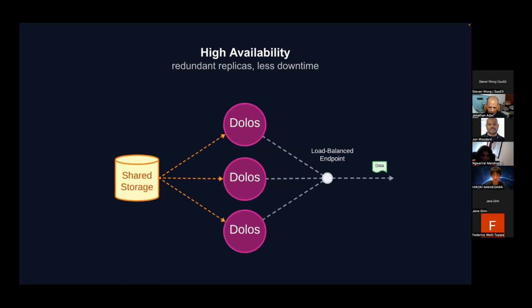It also means high availability. We can deploy several instances of Dolos in a horizontal scaling approach, and they all will share the same data source, and we can have a load balanced endpoint where consumers will query data, and that will be highly available. So high availability means less downtime, means happier customers.